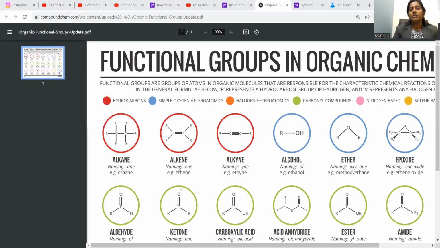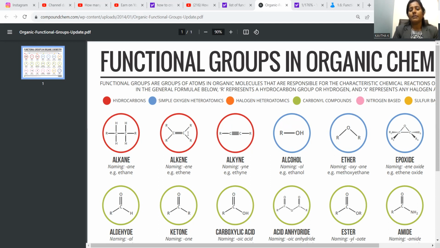That's the reason why learning about organic functional groups plays the most important role in an educational platform as well as a research platform. Alkane is simply a carbon-carbon single bonded compound, and all bonds are singly bonded, called sigma bonds, called alkanes. Ethane is the simplest example under this category.